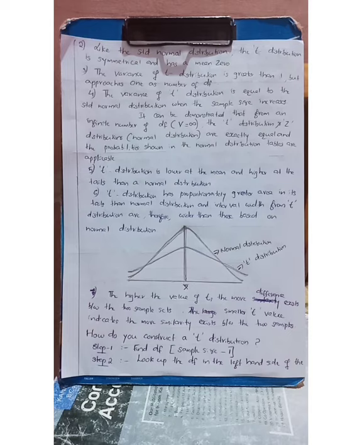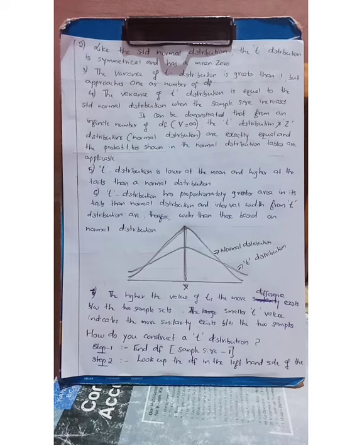So by looking at the value of T, we come to a conclusion that if the value of T is higher, there may be more difference between the samples, and if the value of T is small, there may be more similarity between the samples. So these are the important properties or characteristics of the T distribution.